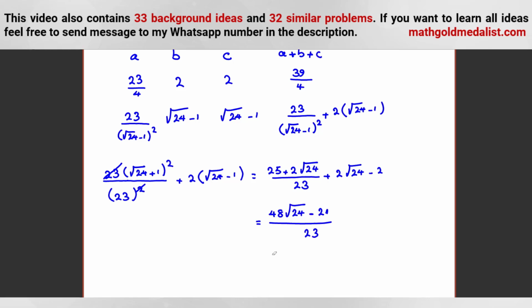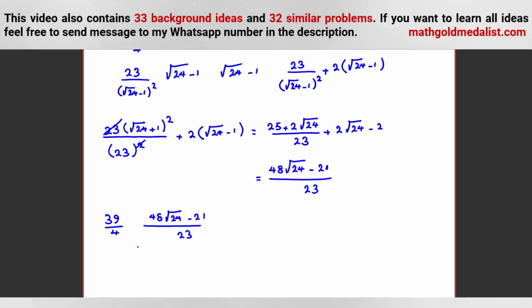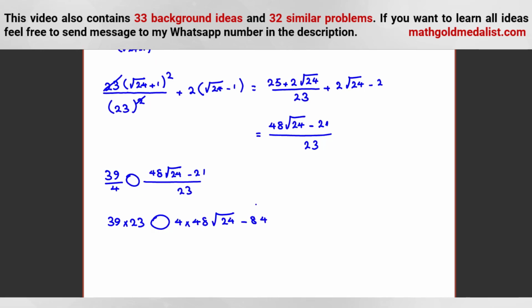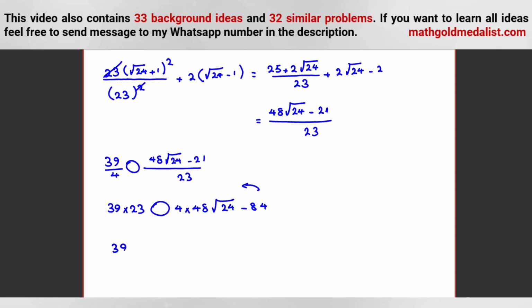Now we should check which of them is greater, 39 over 4 or this value. So let's check 39 over 4 or this value, 48 root 24 minus 21 over 23. Now we cross multiply: 39 times 23, 4 times 48 root 24 minus 4 times 21, which is minus 84. Because we have a square root, we should take these to the left hand side and then square both sides. 39 times 23 plus 84, and then 4 times 48 root 24.